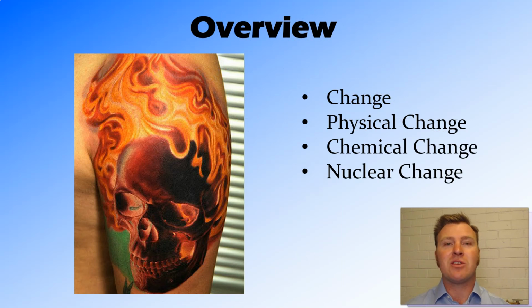In this video, we've talked about change being the way that things change form or new things are produced in science. Physical change being a generally reversible process, including change of state, where no new substances are formed. They just change the way that they appear. Chemical change, where new substances are formed through the rearrangement of atoms. And nuclear change, where new atoms are created through the rearrangement of subatomic particles such as protons, neutrons, and electrons.